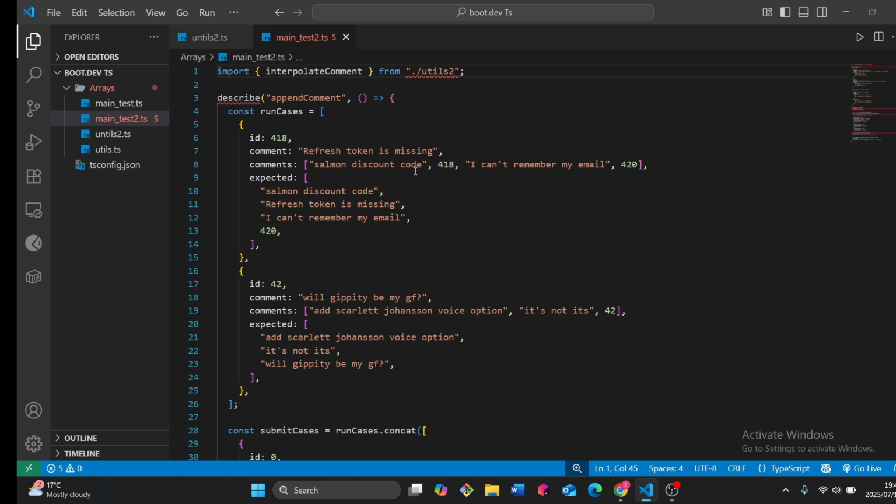So okay, this is an ID for this one, I guess. Okay, so expected someone discount code, refresh token is missing. Okay. Oh, so I see now what we're doing. We're coming here where there's a number, and then replace this number with the comment. Not what I was thinking earlier. Okay, I see now.